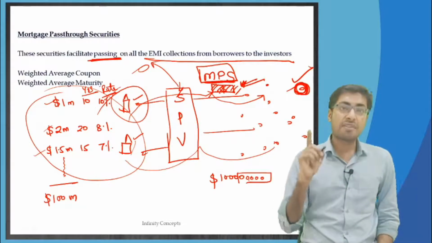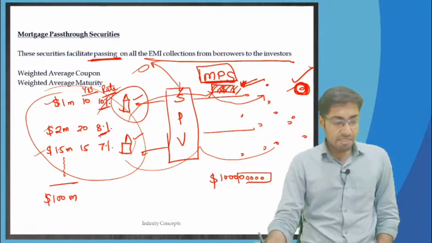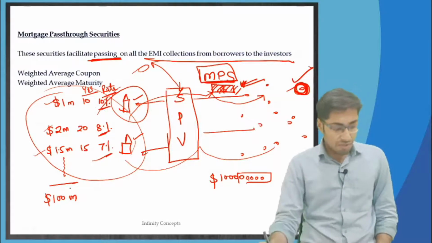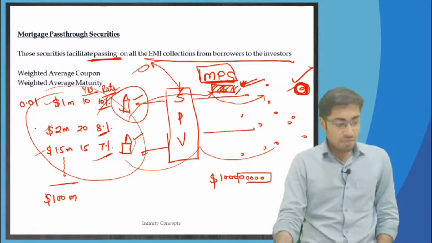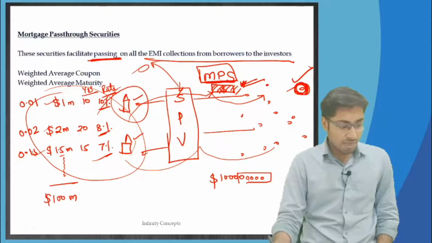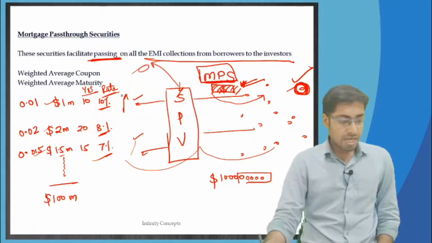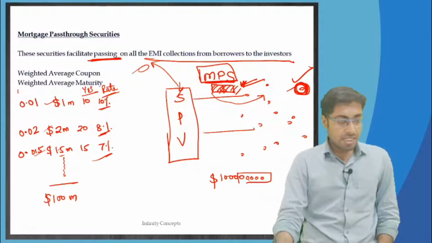This is the weighted average coupon and weighted average maturity. Everyone is given 10%, 8%, 7% differently. Based on that we will be calculating the weights. Out of 100 million, this forms a weight of 0.01, this forms a weight of 0.02, and out of 100 million, 1.5 million forms a weight of 0.015. Correct? So these are the weights.